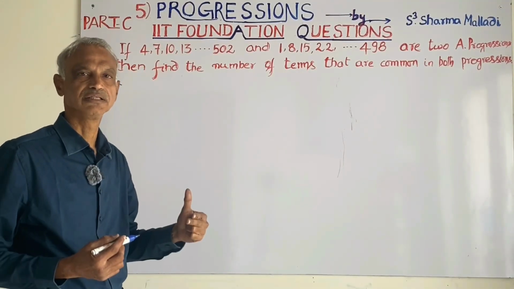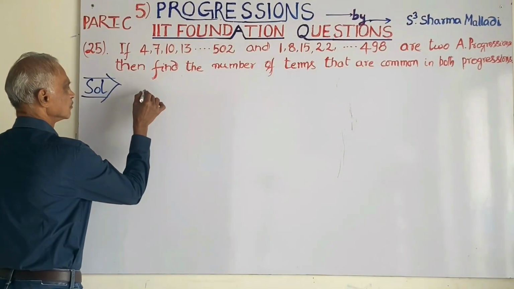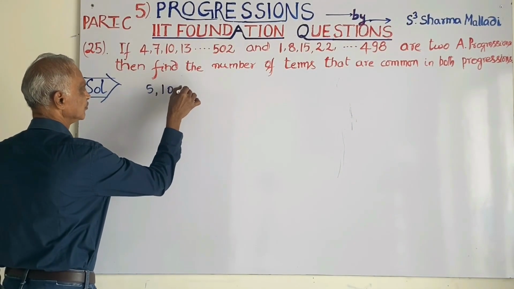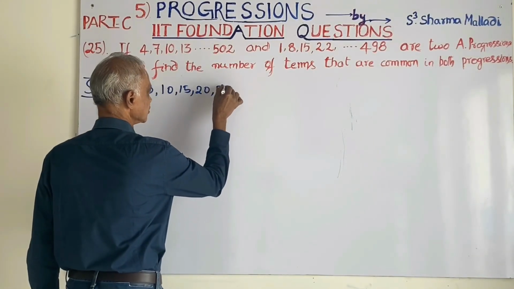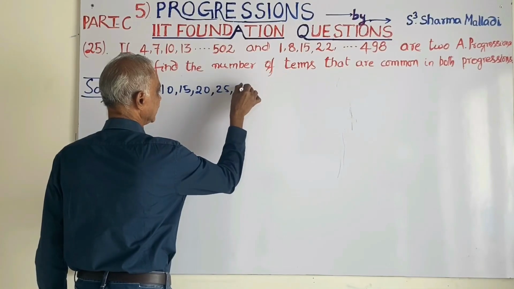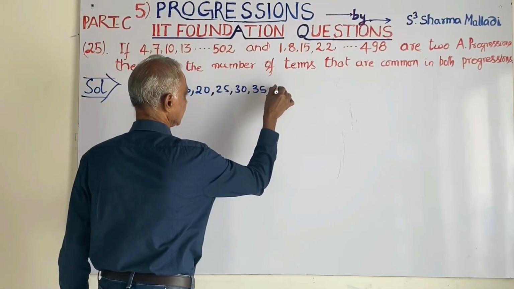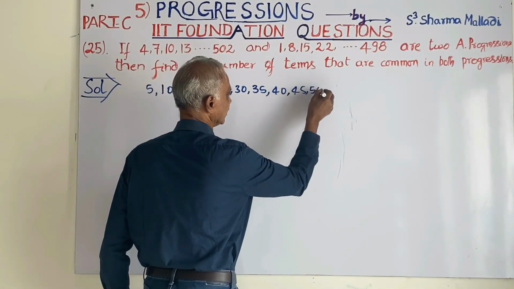To understand this problem, I will take one example. 5, 10, 15, 20, 25, 30, 35, 40, 45, 50.